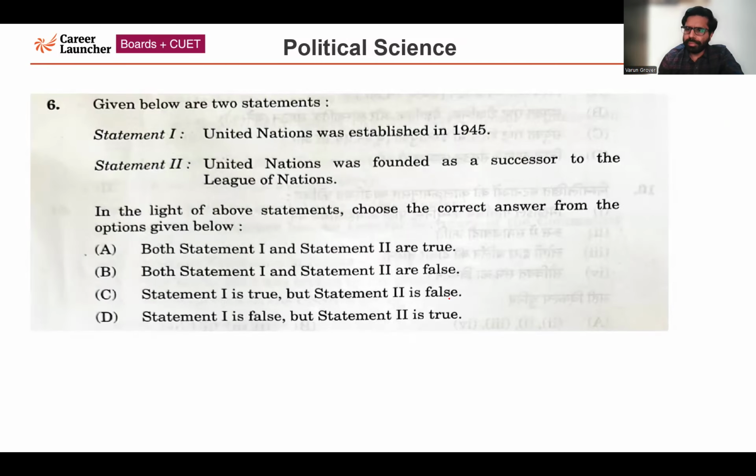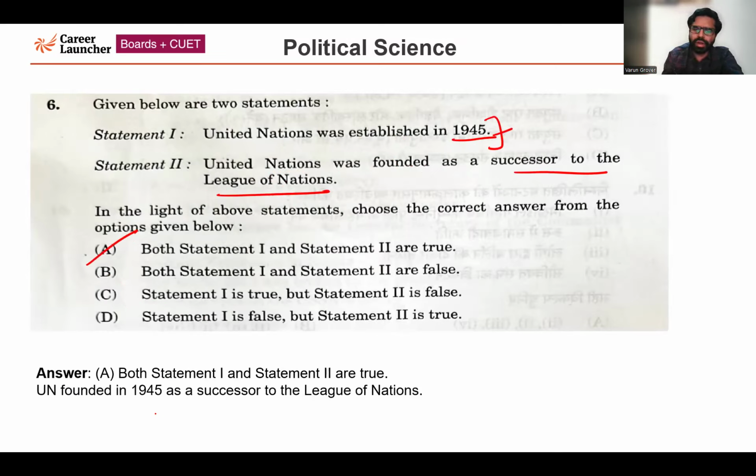Now, next question, question number 6. Now, this is a statement based question. Statement 1 is given, statement 2 is given. Statement 1 is saying United Nations was established in 1945. Statement 2 is saying United Nations was founded as a successor to the League of Nations. Both of these statements are correct. United Nations was indeed founded in 1945, and specifically it was considered to be the successor of the League of Nations. So the correct answer for this question is option A. Both statement 1 and statement 2 are true. So UN founded in 1945 as a successor to the League of Nations.